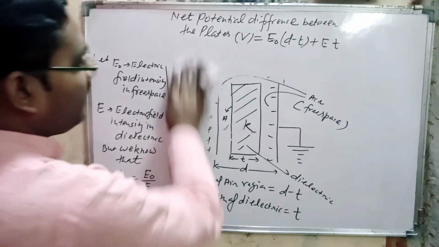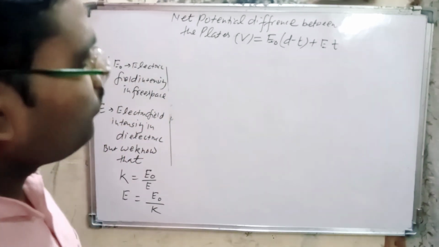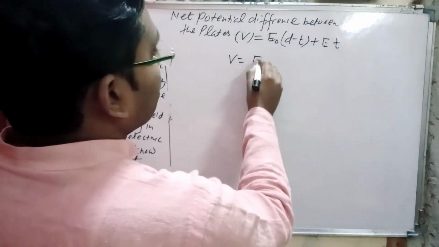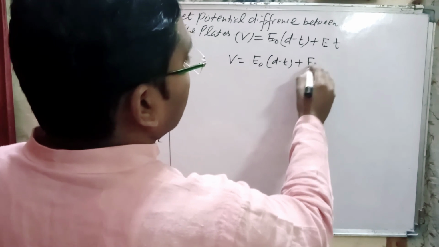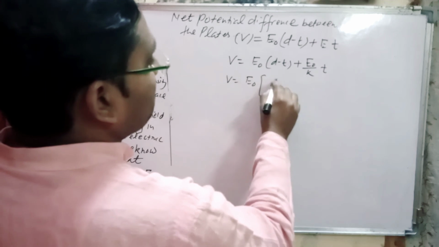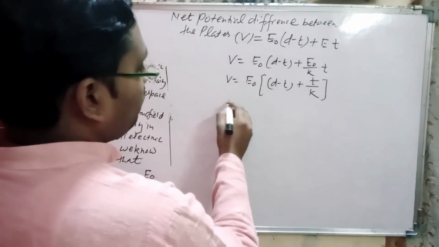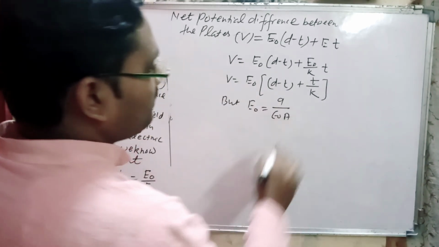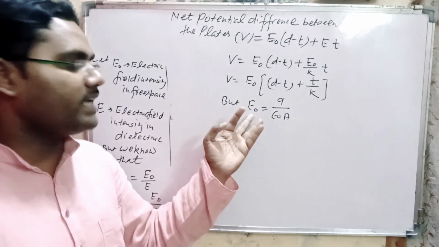Now we substitute the value of E from this expression. Here V is equal to E naught times d minus t plus E naught by K times t. We take E naught common: E naught times d minus t plus t by K. And the value of E naught is equal to q divided by epsilon naught A. This expression was used in the previous two derivations, case 1 as well as case 2.